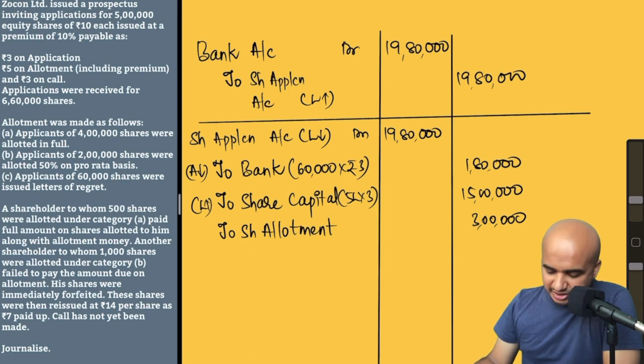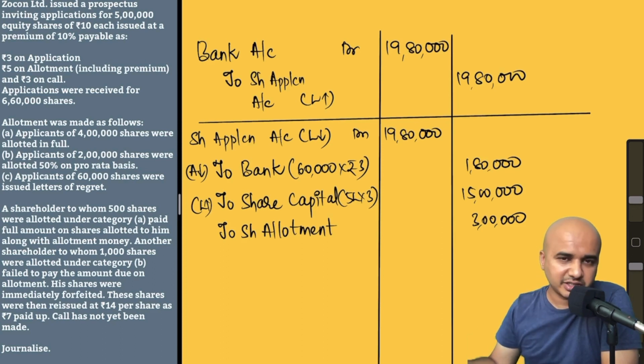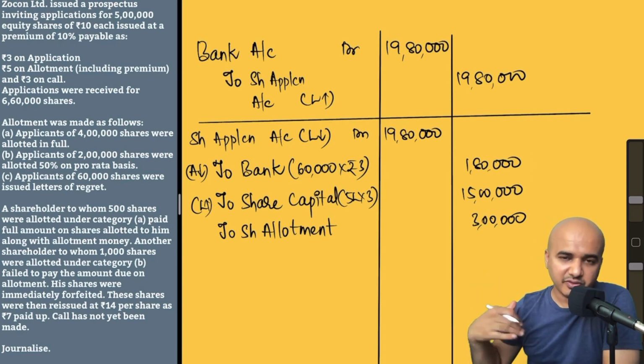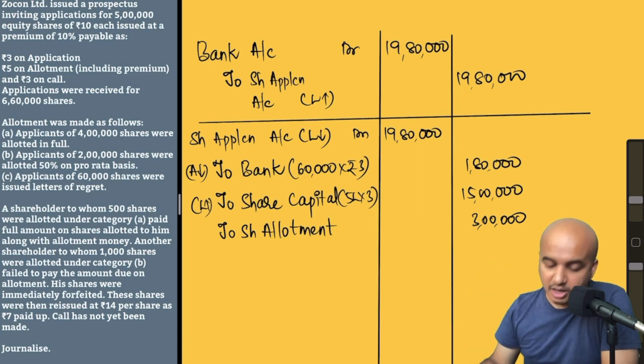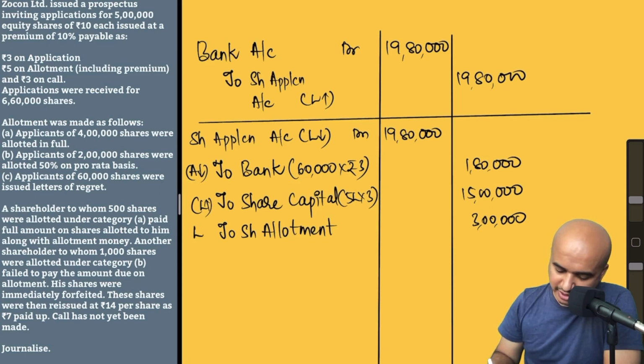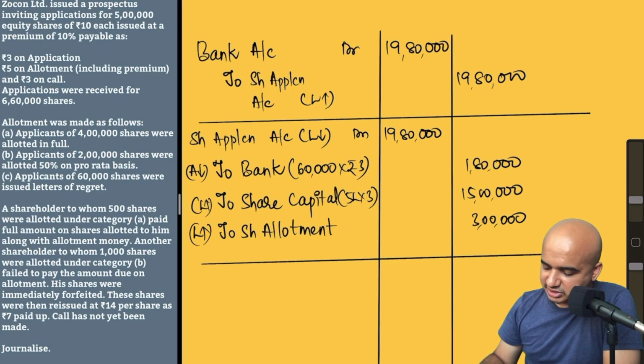Next, share allotment. This is a temporary liability which we are creating, because even though we have not made that call, we have not asked them to pay the share allotment money, which is the second installment, they have already paid in advance. Not exactly advance, but they paid for 2 shares and we allotted them only 1 share. That extra money which they have paid, we are retaining with us for now until we make the next call, that is the share allotment call. So this is also a temporary liability being created. Now we are done with the second journal entry as well.